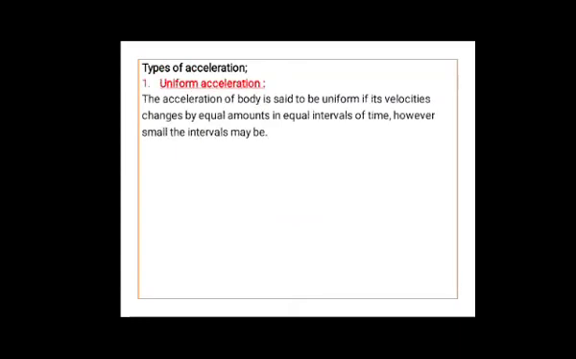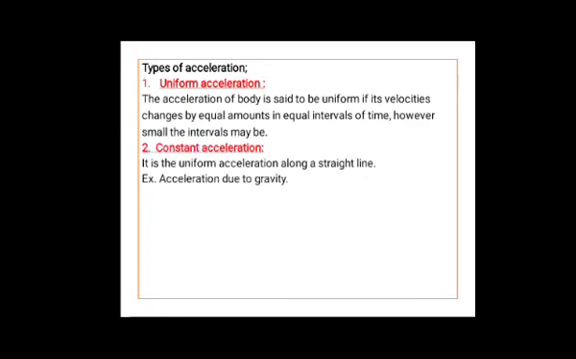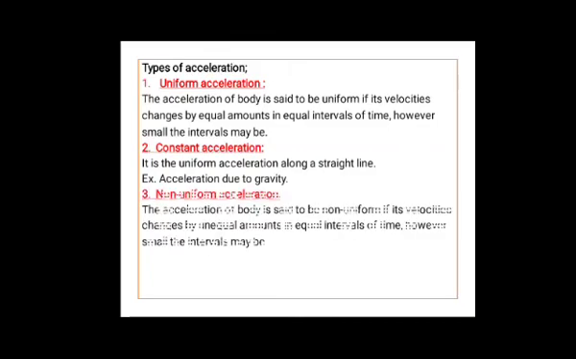Then in case of acceleration also you can define uniform acceleration. The acceleration of a body is said to be uniform if its velocity changes by equal amounts in equal intervals of time, however small the intervals may be. All these are definitions. You have to remember the definitions, practice the definitions. Now let us define constant acceleration. It is the uniform acceleration along a straight line. For example, acceleration due to gravity.